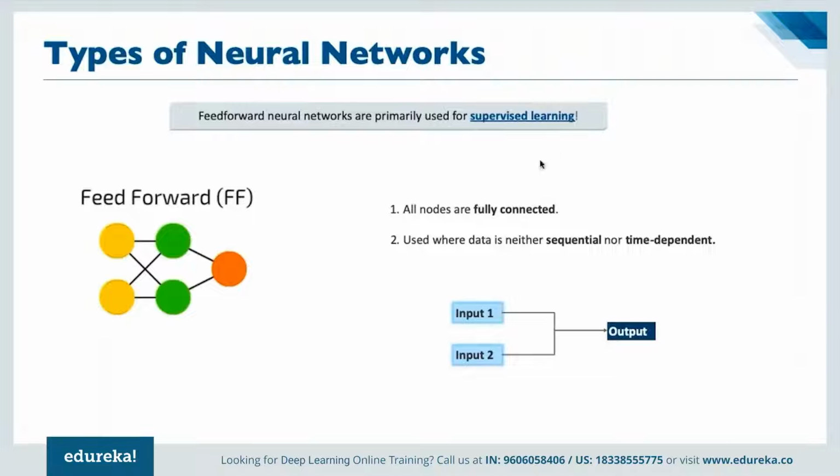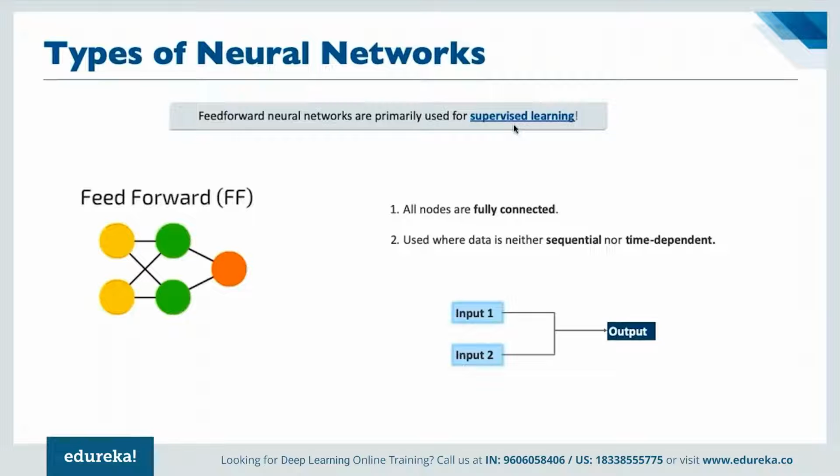And basically, when we are going for supervised learning, we use a feed-forward network. When we talk about supervised learning, that means we are training the system based on data, right? For example, if we are training a system: what is 2 plus 2? 4. What is 7 plus 5? 12. What is 9 plus 2? It is 11, right? And then if it sees a problem stating what is 19 plus 37, it can simply predict the output because we have already trained it on data, as a part of supervised learning, right?